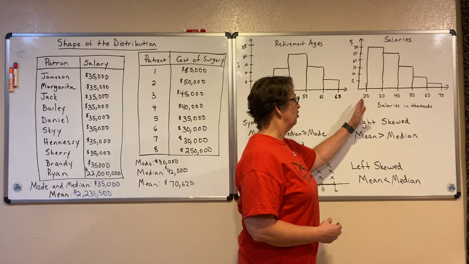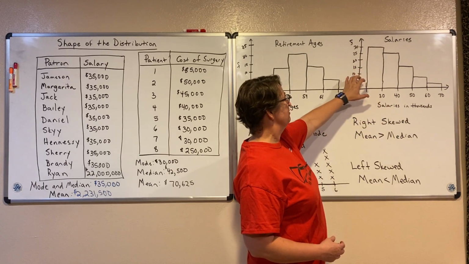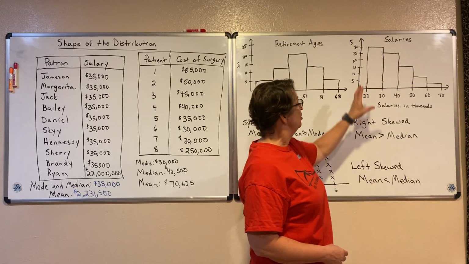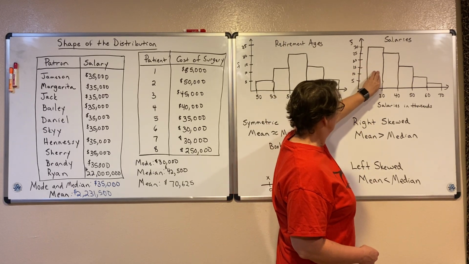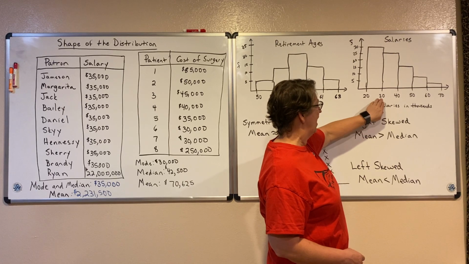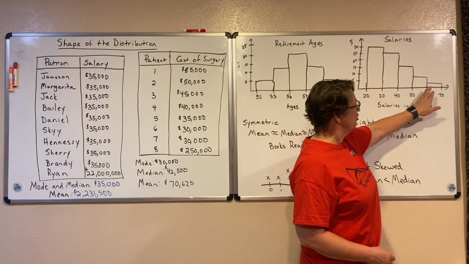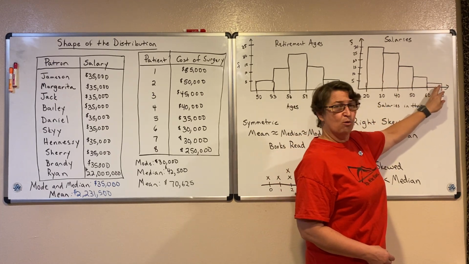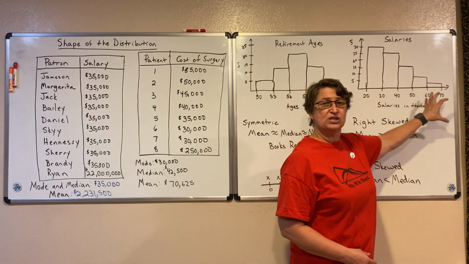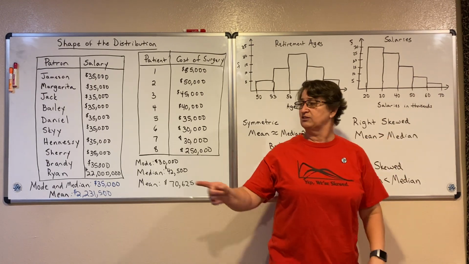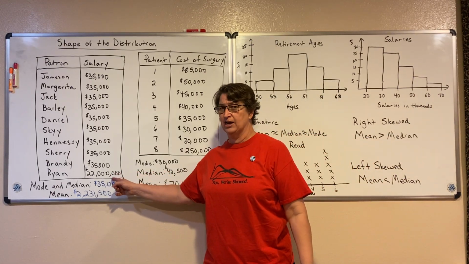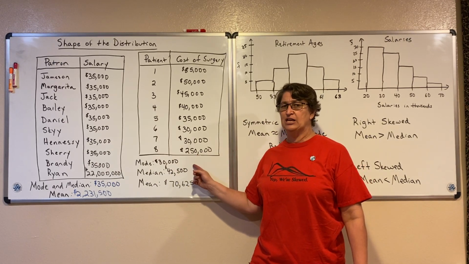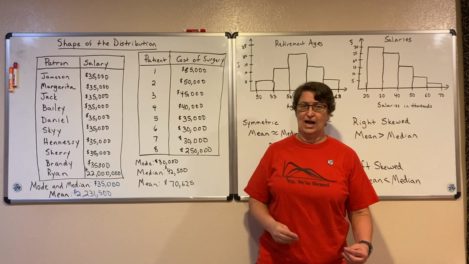In this case, though, I have salaries in the thousands, and the salaries are shown here on this distribution. Notice here that most people made between 20 and 30,000, but there were a few people that made more. These few people that made more are going to skew this data to the right, just like Ryan skewed our data to the right, and the large surgery, patient number 8, skewed that data to the right.